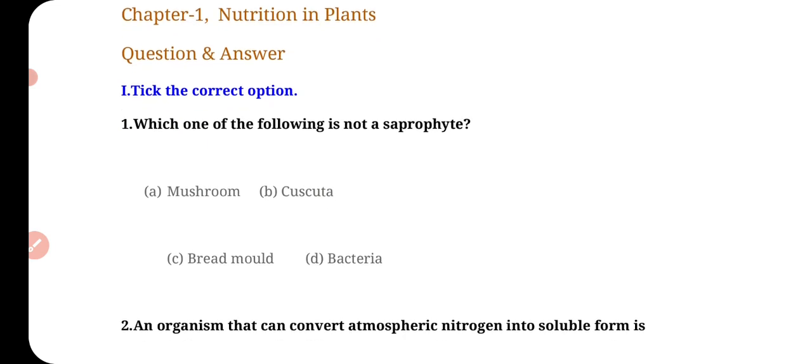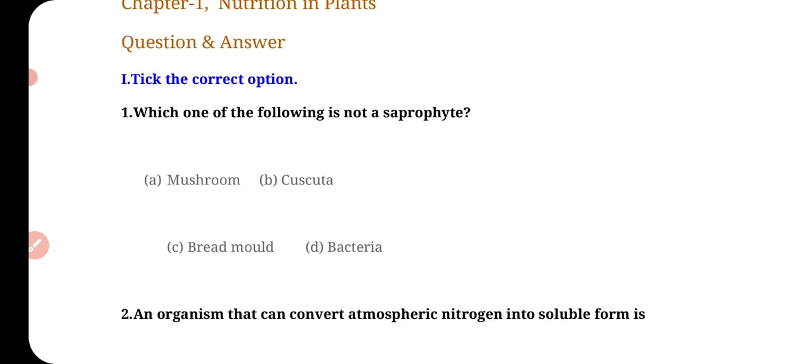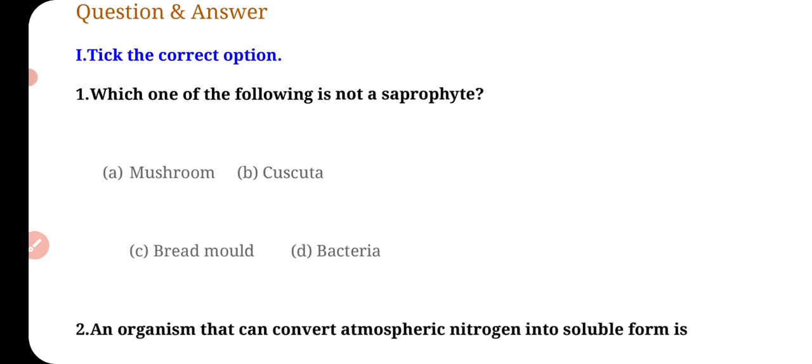The first kind of question is tick the correct options. There are 4 options given and you will have to tick the right one. The first question is, which one of the following is not a saprophyte?